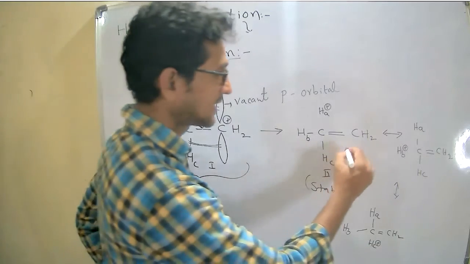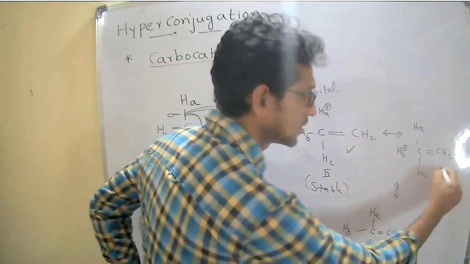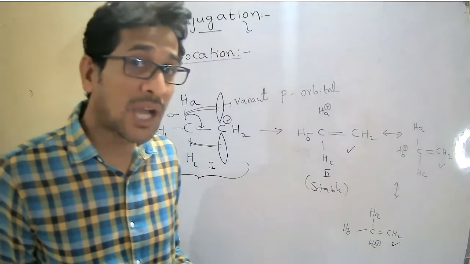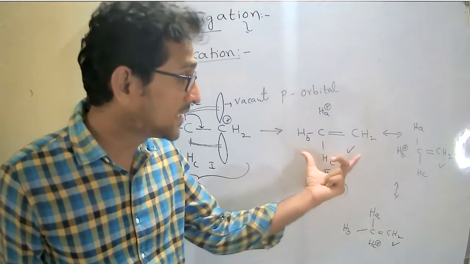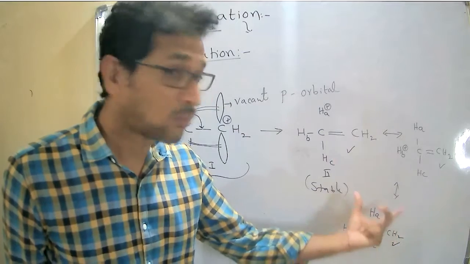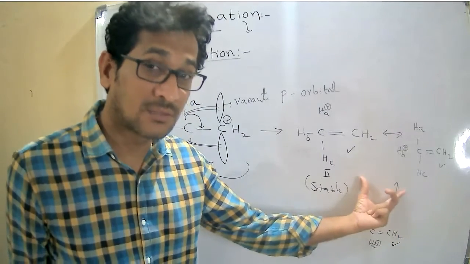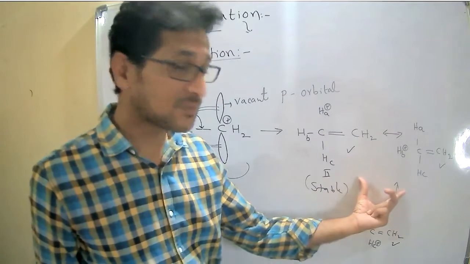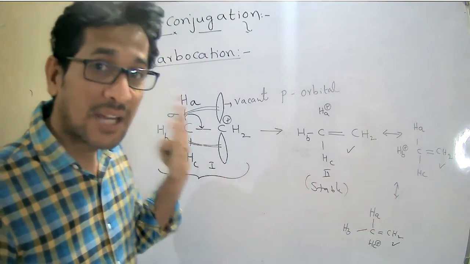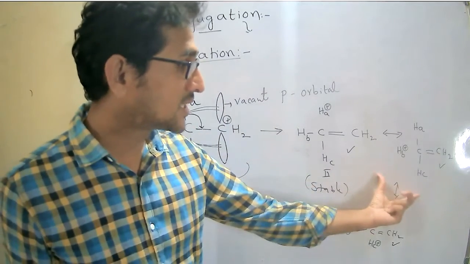Now see here, 1, 2, 3. How many hyperconjugated structures did I obtain? 3 hyperconjugation structures. Why 3? Because I have only 3 alpha hydrogens. 3 alpha hydrogens, 3 hyperconjugated structures.